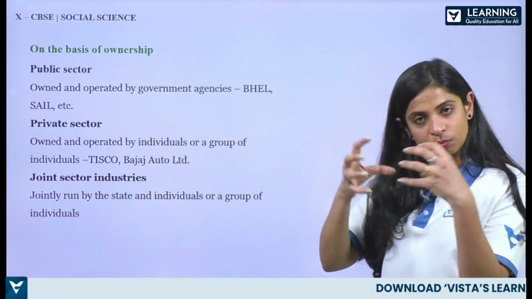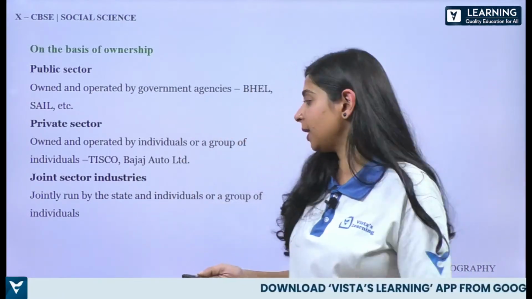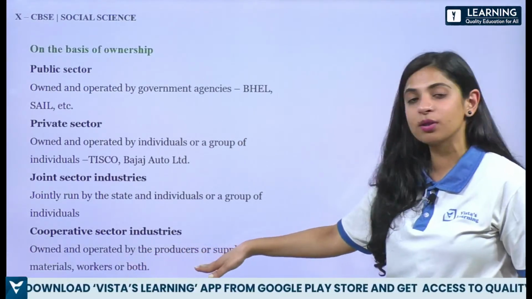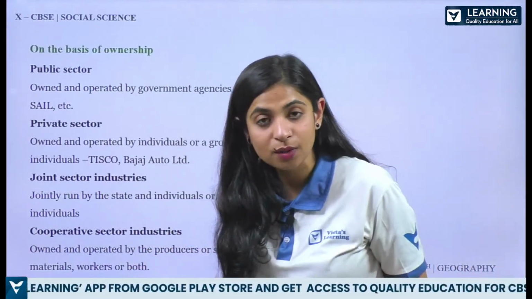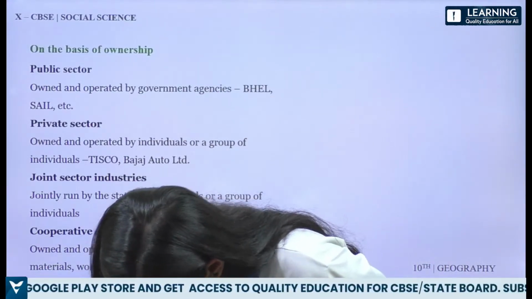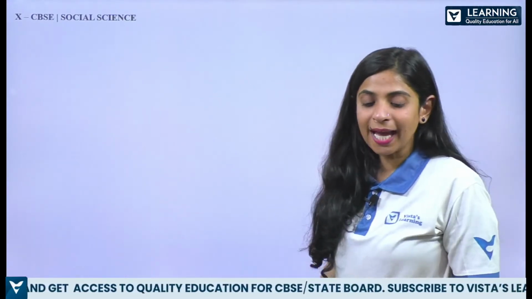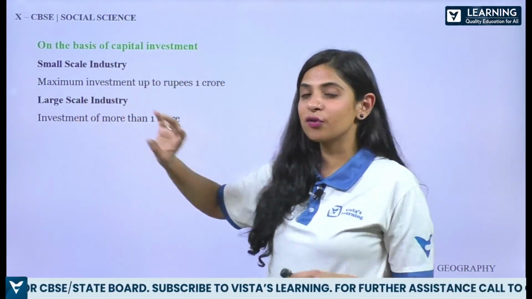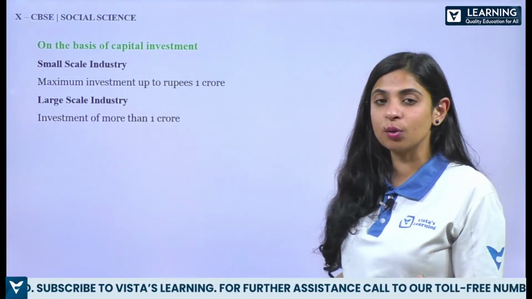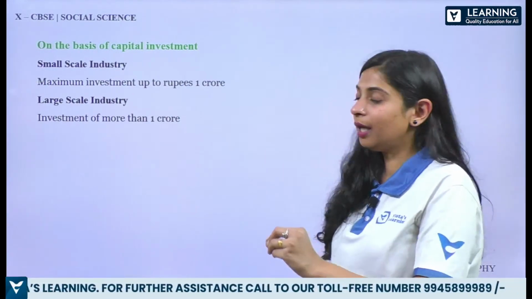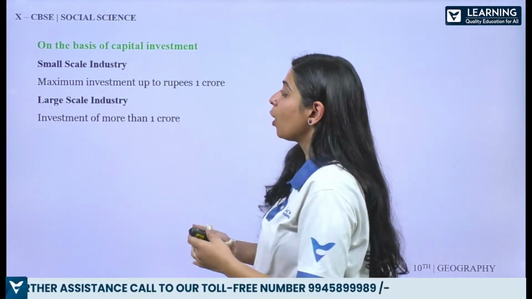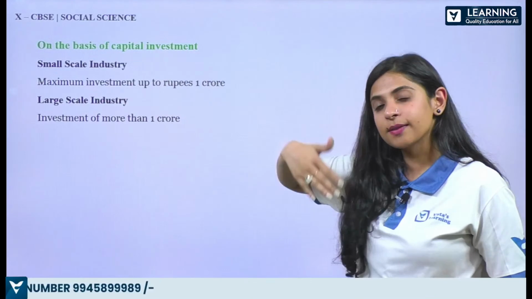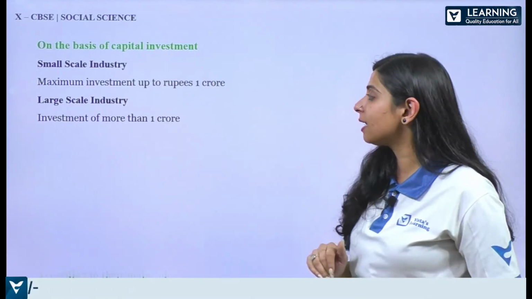So here both government and private companies are clubbed and they are working together. Then we have cooperative sectors, owned and operated by the producers or suppliers of raw materials who are workers of both. All right. So with that, let's move on to the basis of capital investment. Again, we have small scale industry and large scale industry. So basically in this chapter there is nothing as such to learn, but you have to be aware of what each of these stands for. So where maximum investment is up to 1 crore, it is a small scale industry. If it is more than 1 crore investment, it is a large scale industry.